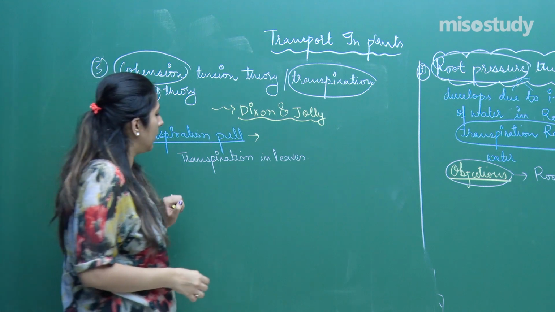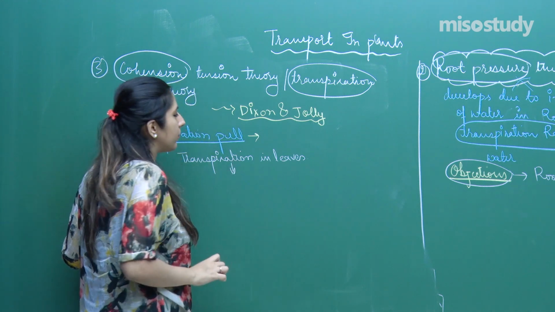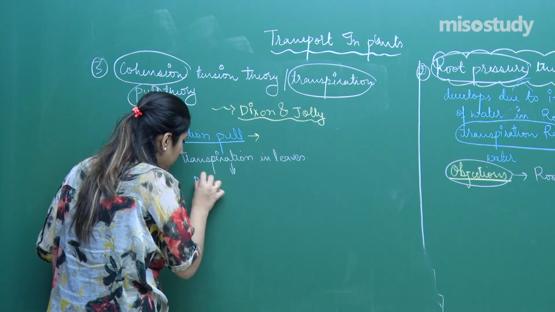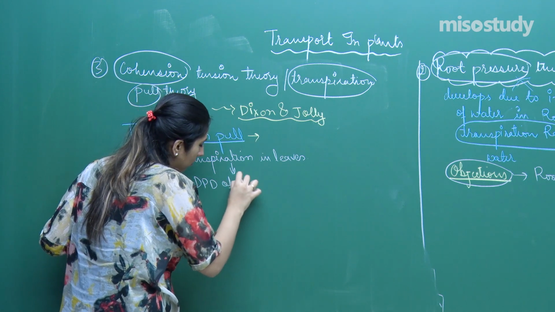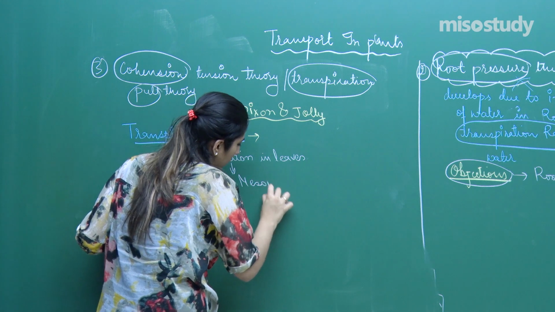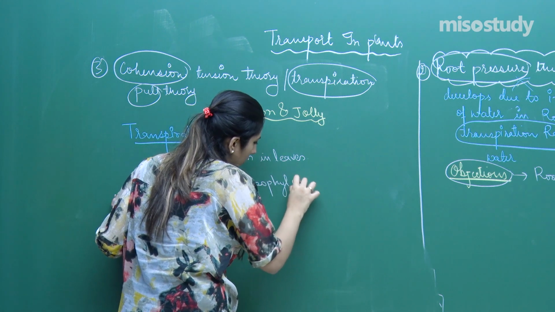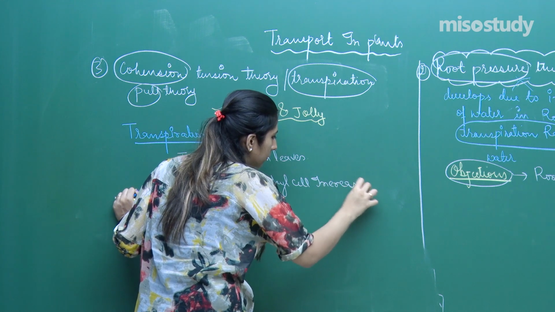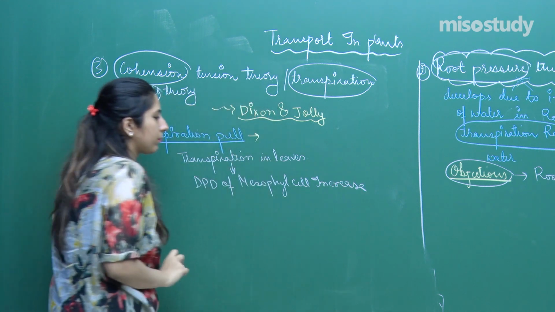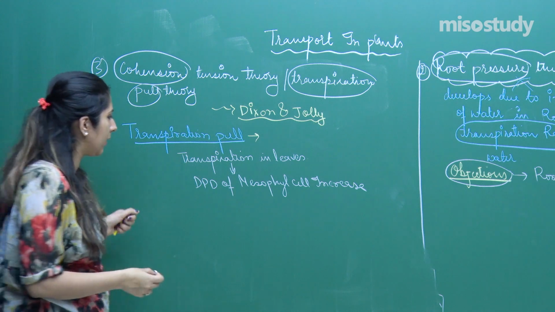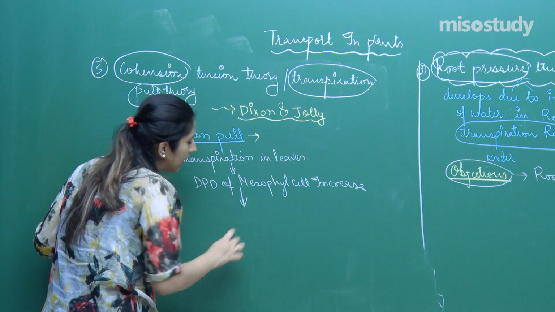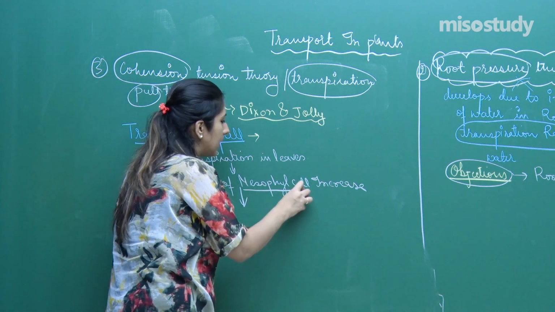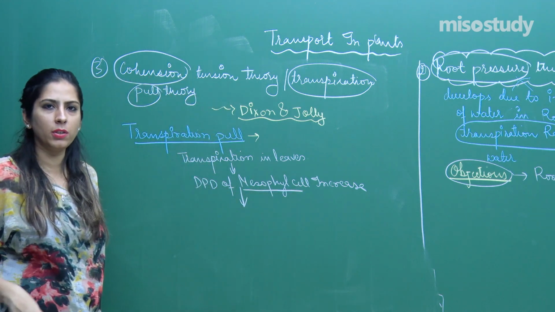So what will happen because of this? DPD of mesophyll cell will increase. As the DPD of the mesophyll cell increases, it will tell the nearby cell to give me more water, right?